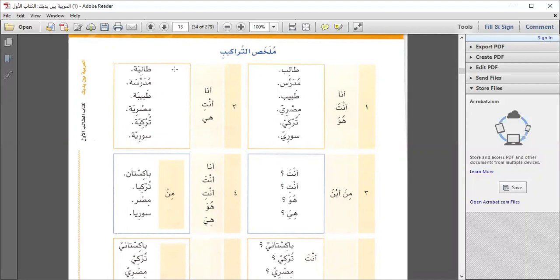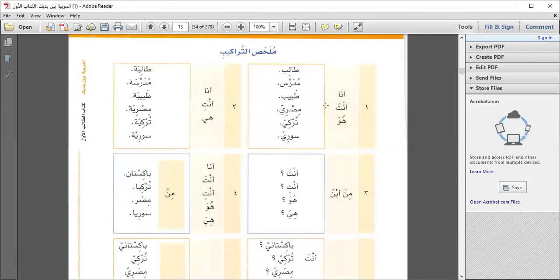You have just learned. Ana, anti, hiya. This is for male, and this is for female. And they have changed. Now see, Talib has changed into Taliba when it's for female. Mudarris to Mudarrisa. Tabib to Tabiba. Misri to Misriya. Turki to Turkiya. So see the differences. This is for male, this is for female. This is how these words are used for female.